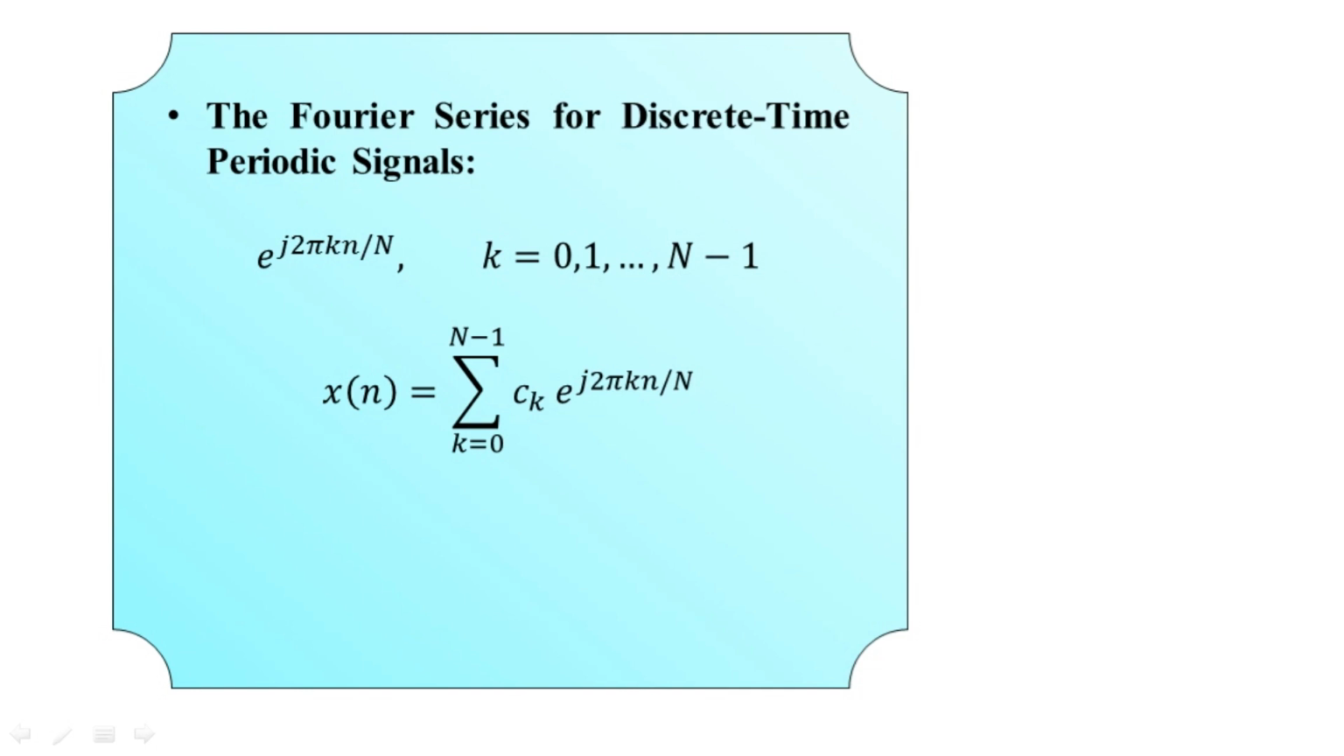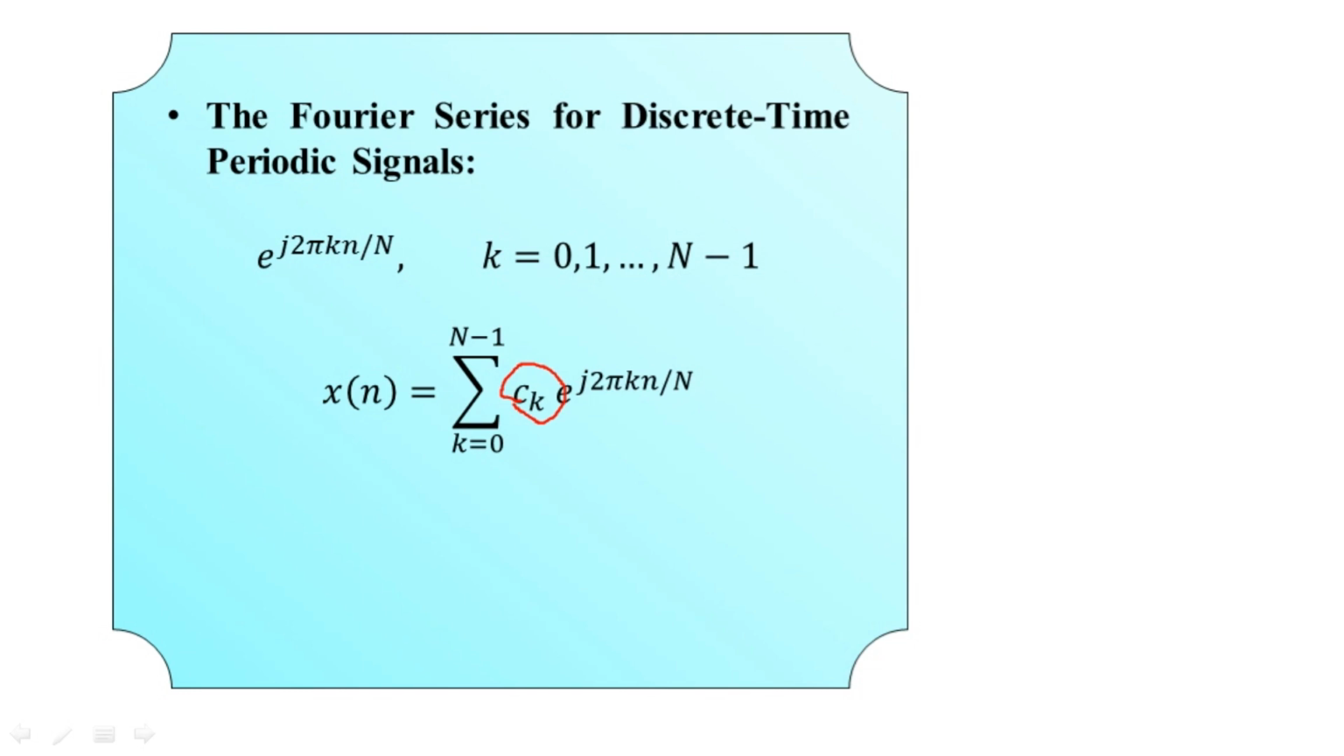Now in this representation on the right hand side, what we have is small c suffix k. This is nothing but the coefficient in the series representation for the Fourier series case here.